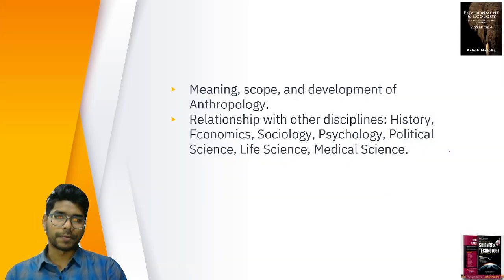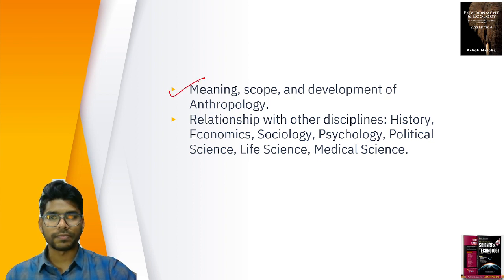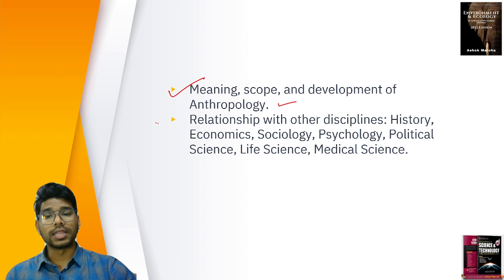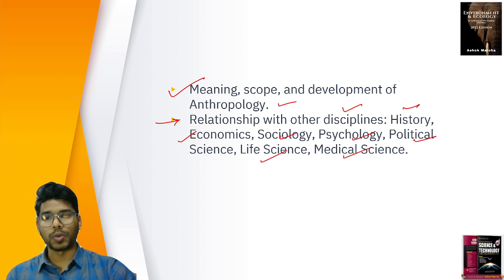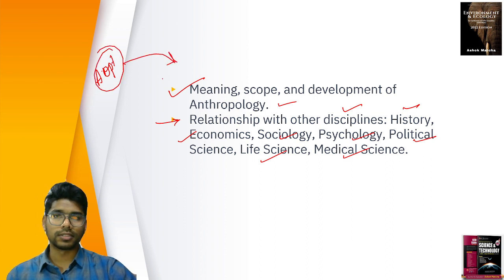The first part is the meaning, scope, and development of anthropology, and anthropology's relationship with other disciplines like history, economics, sociology, psychology, political sciences, life sciences, and medical sciences. When it comes to anthropology optional, please stick to the syllabus.